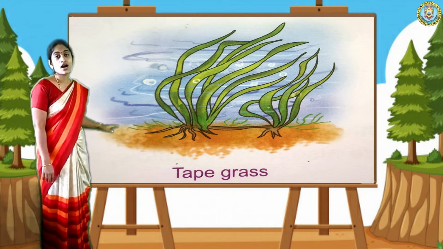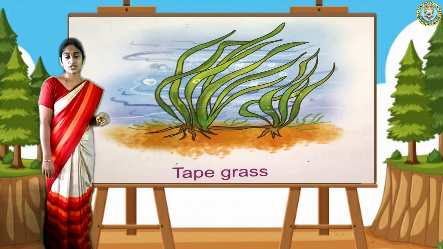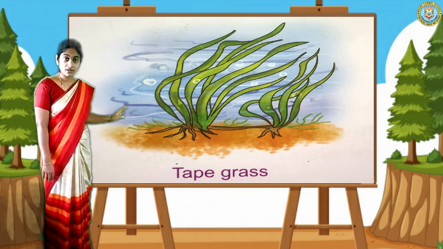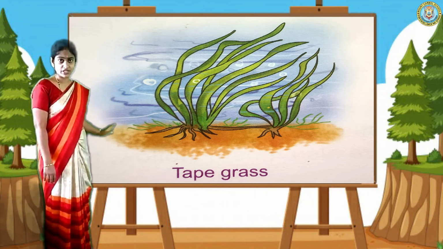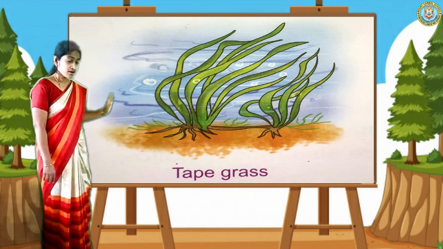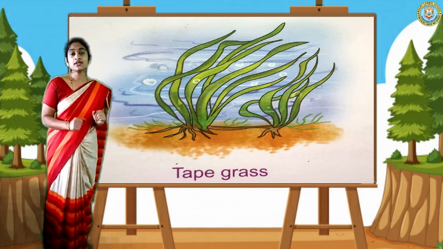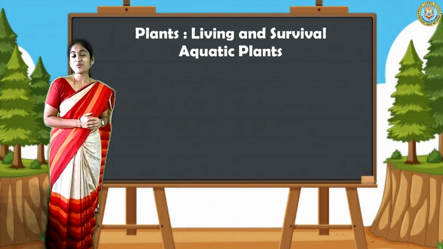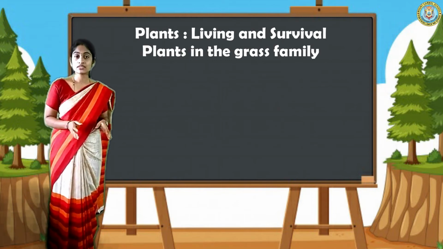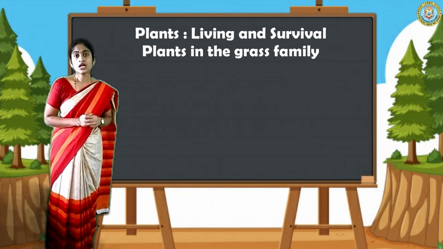Okay, those are called underwater plants. They are flexible. They can move in the water. They are not rigidly fixed in the water. So they are called underwater plants. Now let us move on to the plants in the grass family.